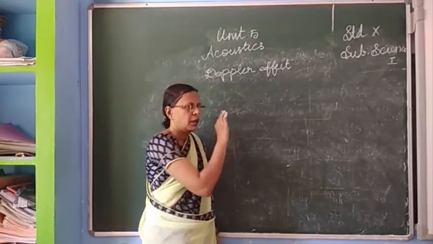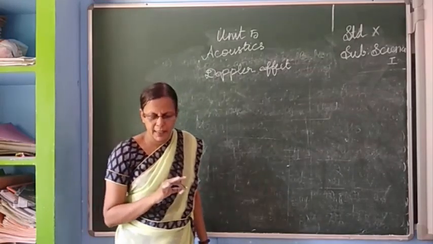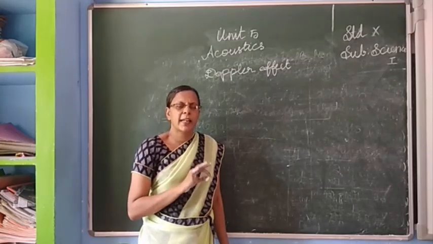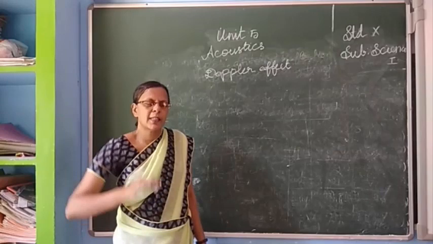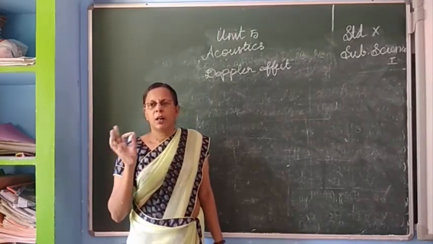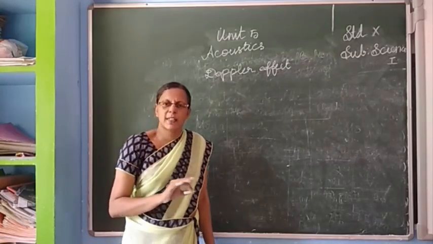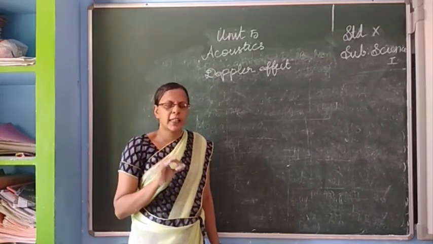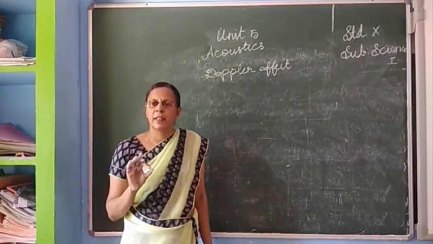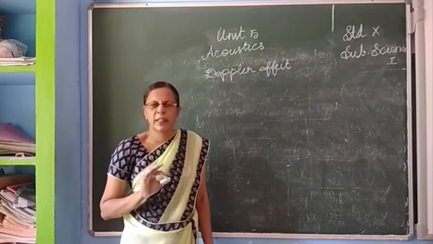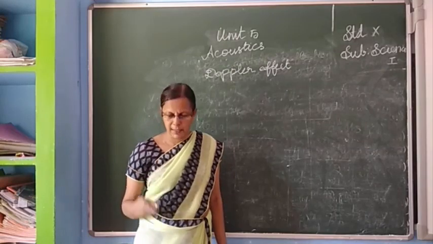The medium, the listener and the source, that is at rest. Like this, different possibilities are there for the relative motion. In the first case, the source is at rest and the listener is moving. In the second case, the listener is at rest and the source is moving. In the third case, both are moving. In the last case, the medium is at rest.